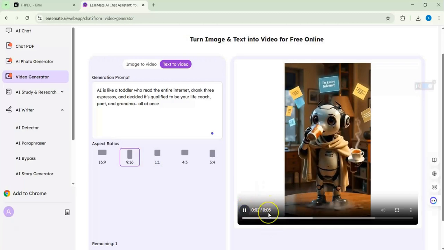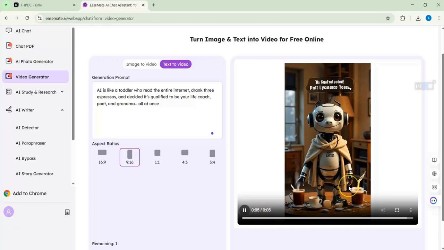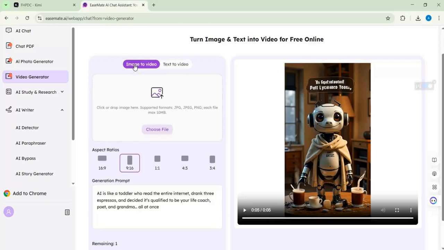This is the problem with 5 seconds, but I believe maybe you can extend it to 8 or 10. I'm unsure. Maybe we need to check, because I gave it a small prompt, but you need to check this also. You can also do image to video, for example, put a photo of someone. Let's try to do something here.